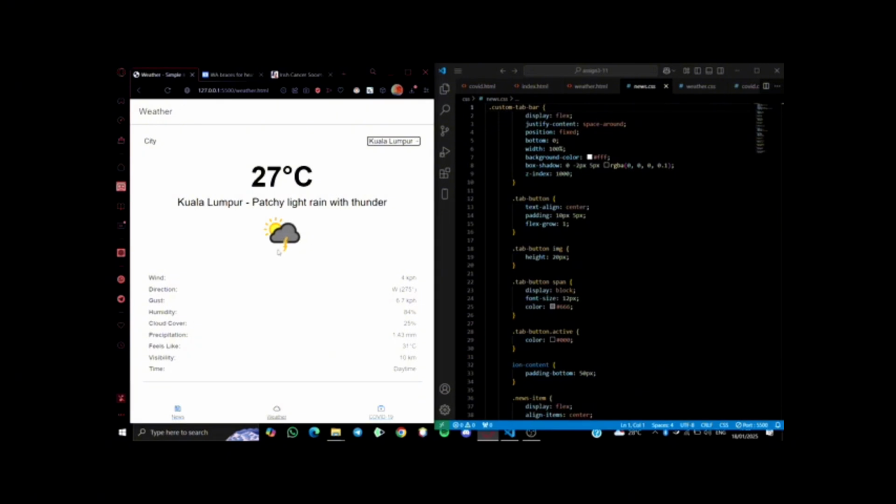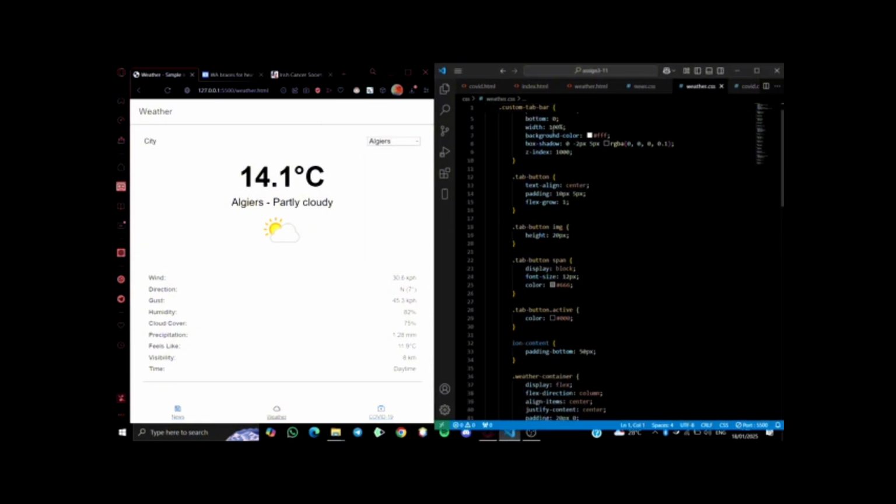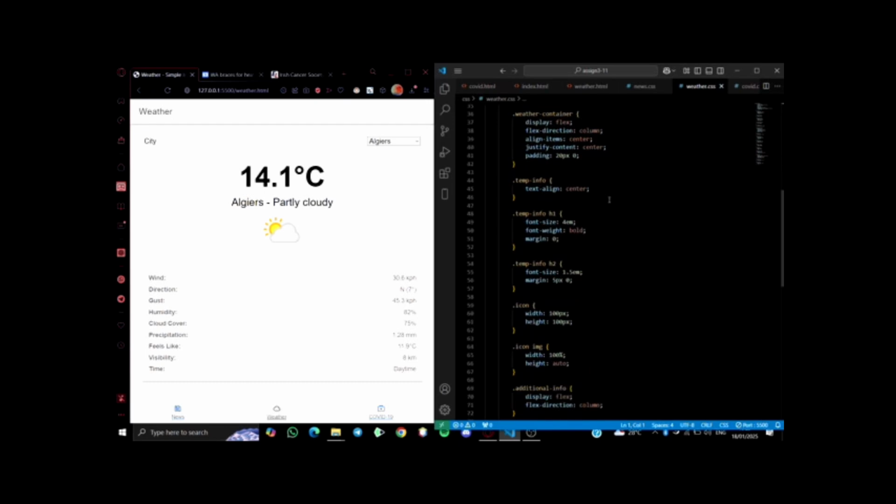Now it has thunder and light rain, and you see the degree for it, 27, and the same information like time, it's daytime in Kuala Lumpur right now, and the wind and the same information. And this is the CSS for the page.